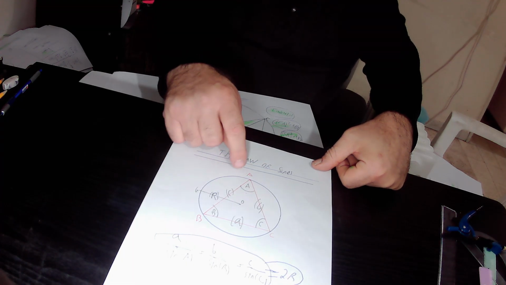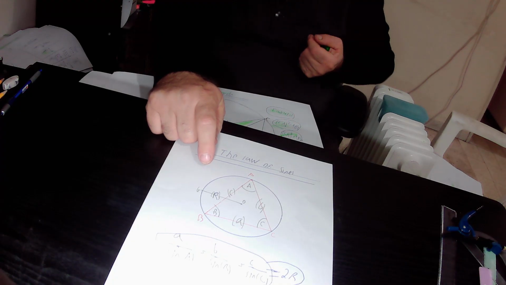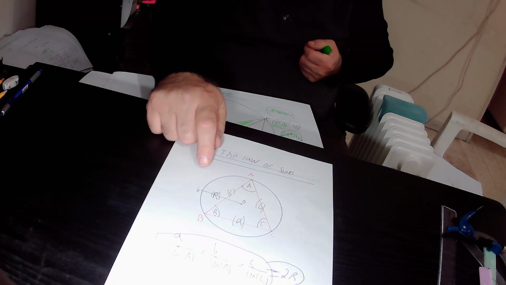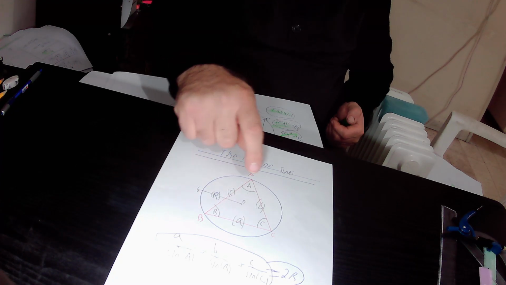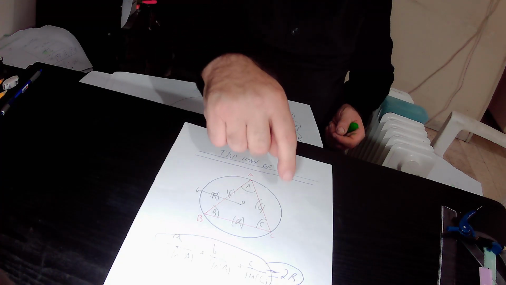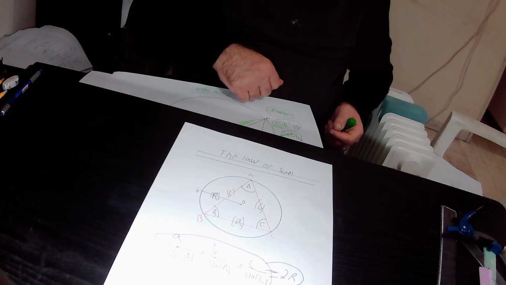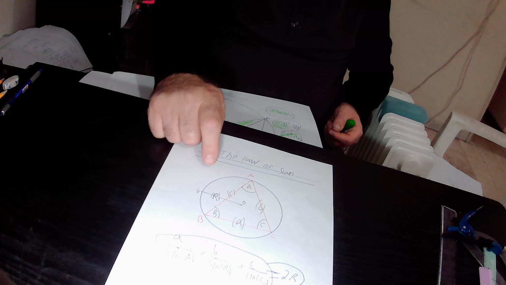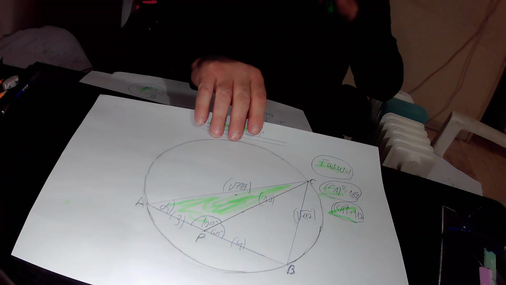Triangle ABC is inscribed in this circle. The radius of this circle is R. So in this triangle ABC, that could be any triangle, the following equation is true. A over sine A equals B over sine B equals C over sine C equals 2R. And R is the radius of this circle that circumscribes triangle ABC. So we can implement the law of sines in its full version in this triangle ABC.